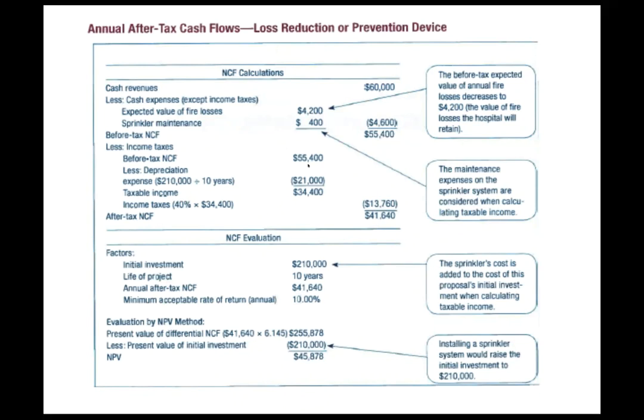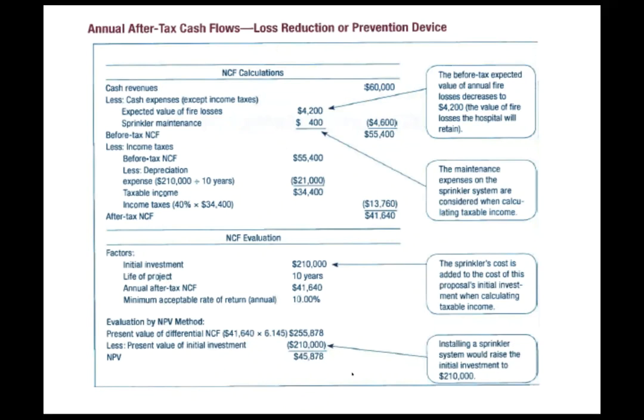Now we do the tax calculation again, right? If you notice, $210,000 is our initial outlay, because besides the initial grant, there's $10,000 for the sprinkler system. We still have that 10-year straight line depreciation, so that's $21,000. We subtract that, and again, the 40% times the 34,000, and we come up with a net after-tax cash flow of 41,640. And we do the same thing over 10 years, except in this case, it's 41,640 times the 6.145, the 10% over 10 years.